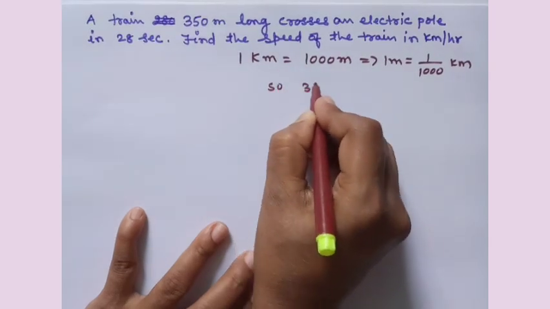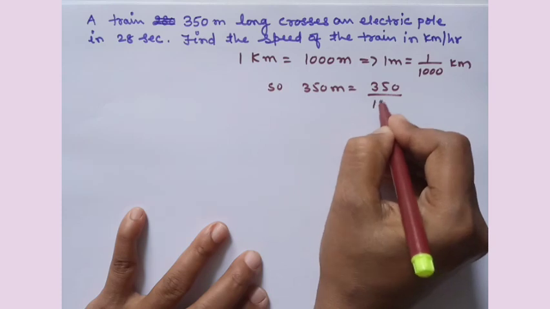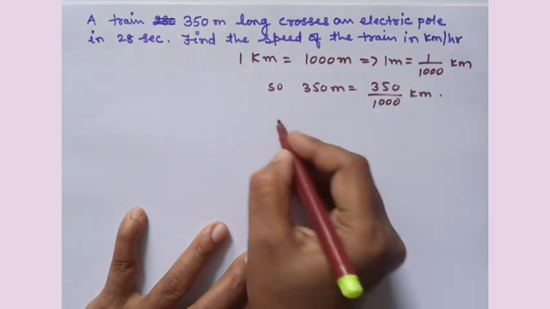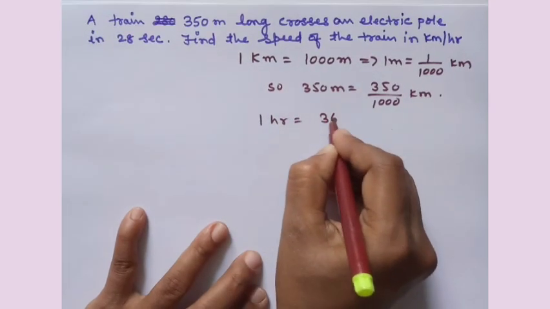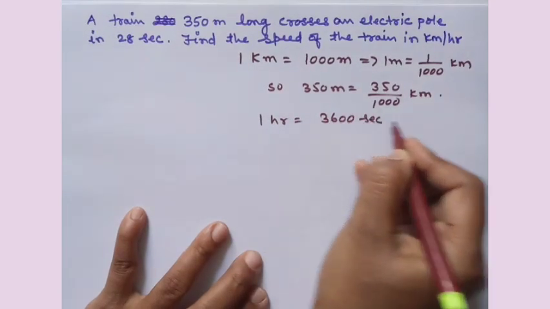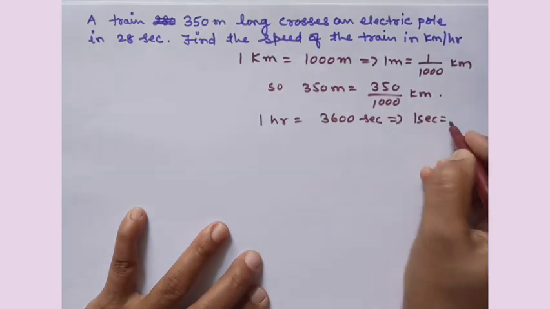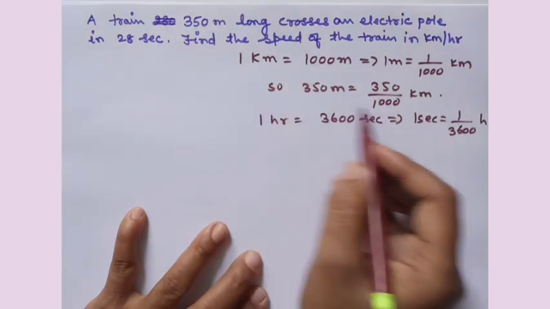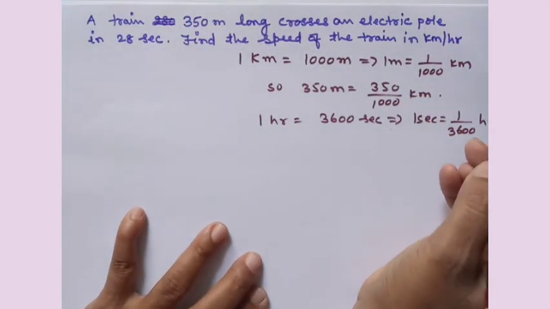So 350 meters will be equal to 350 by 1000 kilometers. Now 1 hour will be equal to how much? 3600 seconds. This implies 1 second will be equal to 1 by 3600 hours. This is what we need to change, because we need the speed in kilometers per hour.